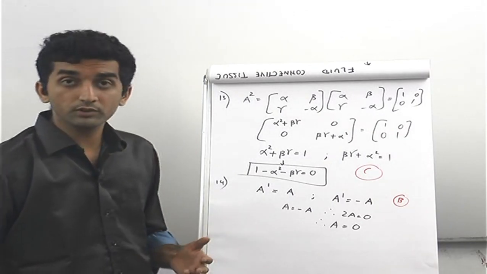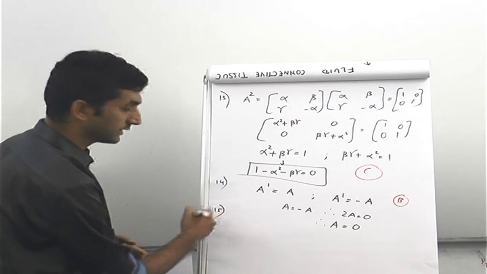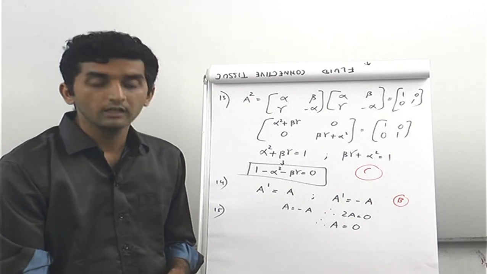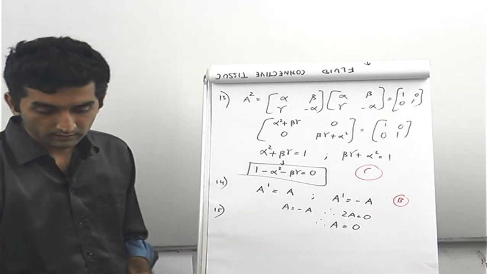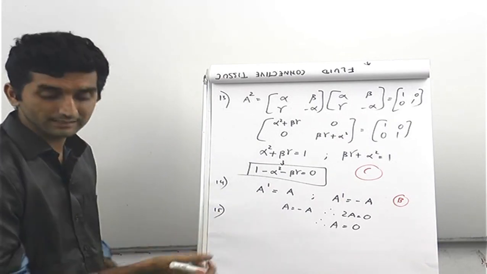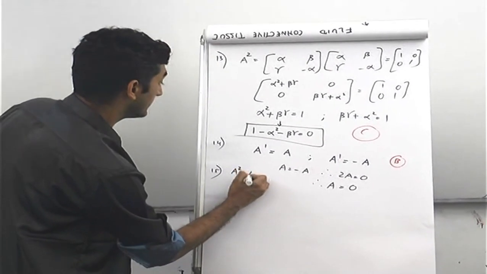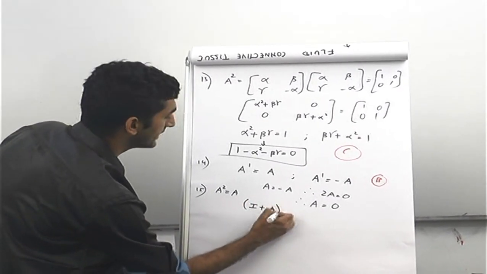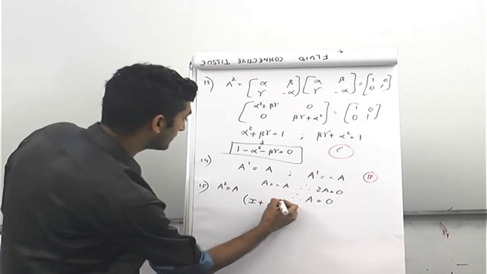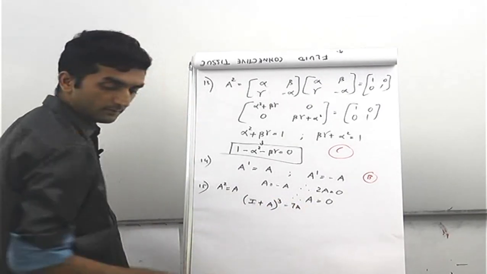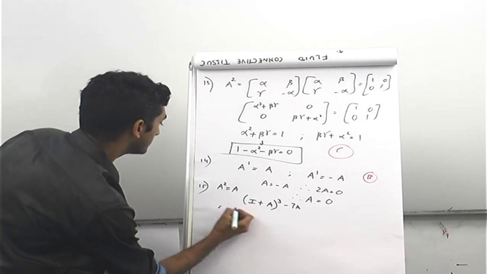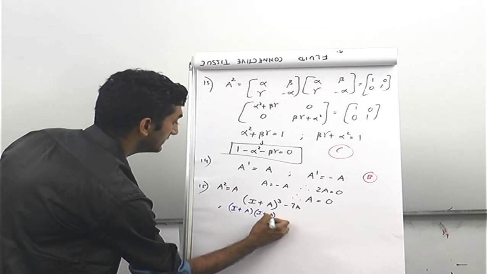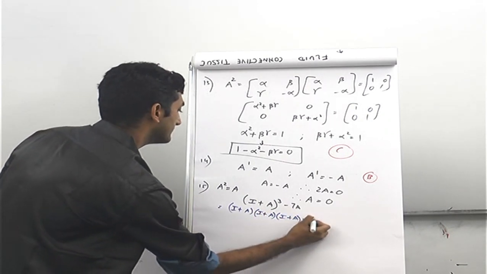On this note, let's move to the 15th problem, the last problem of this particular chapter, the last problem of this miscellaneous exercise, after which I suggest you go through the summary so that you can get a brief idea about this chapter again. A is a square matrix, A square is A. So we have been given that A square is A. Now in the matrix form, I plus A the whole cube minus 7A. Now we have to figure this out. What can this be? This can be I plus A into I plus A, treat it this way, into I plus A minus 7A.